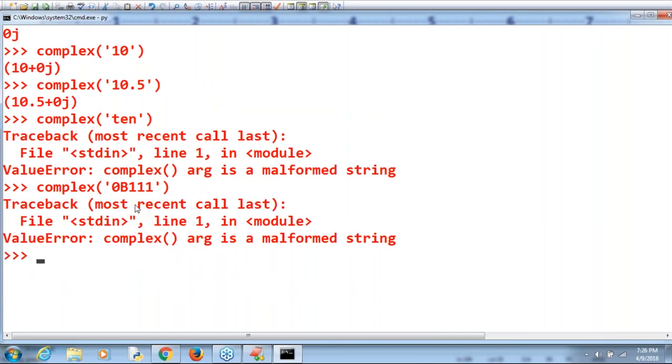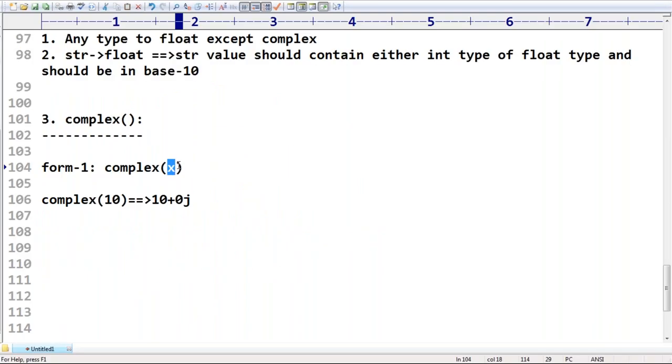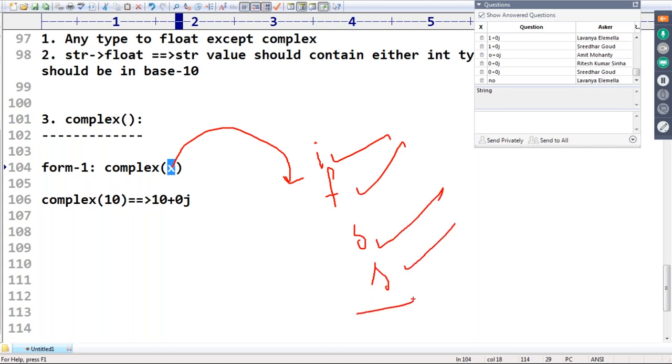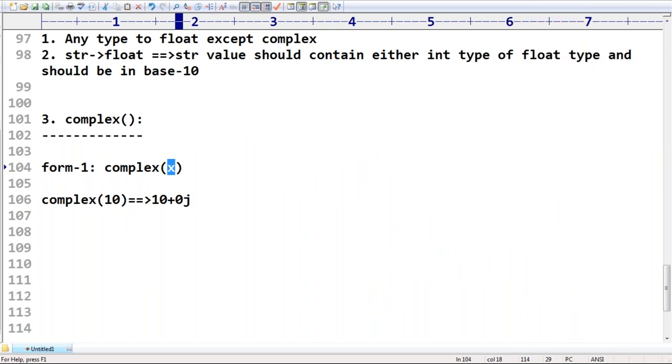That's all. This is the way you can pass the real part. Remember that, sir. You can pass anything: an int value, no problem at all, a float value, a boolean value, and str also. But if you are passing str, it should contain either int type or float type, and it should compulsorily be base 10 only. That's all. This is about form 1 to convert other types to complex type. Clear? Are you able to understand, right?